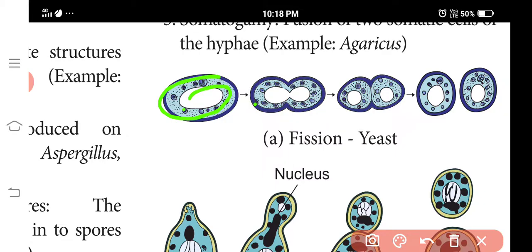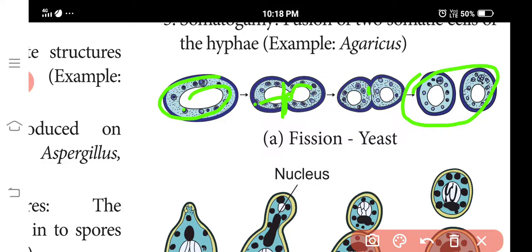A single parent cell can be divided, with a line or growth that later forms these two cells. That is called fission. So in fission, a vegetative cell divides into two total cells. The best example is Schizosaccharomyces yeast.